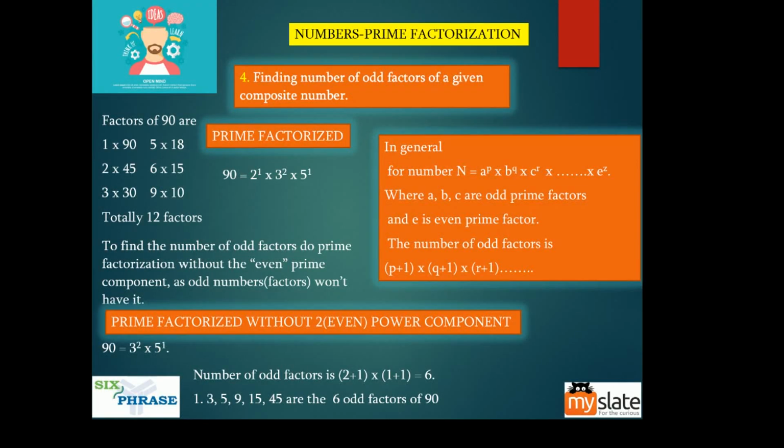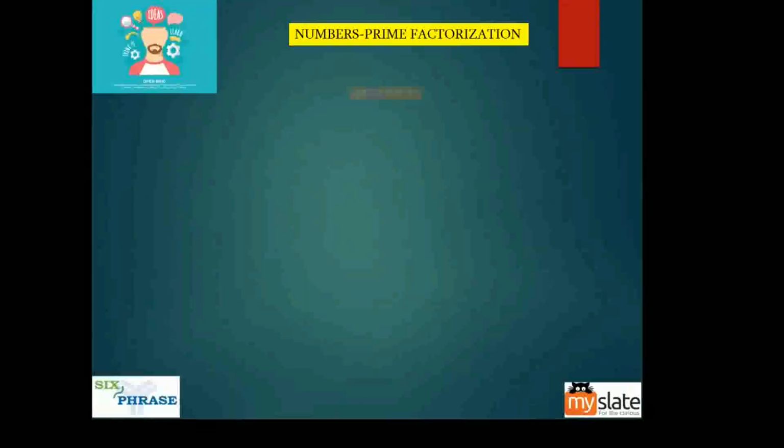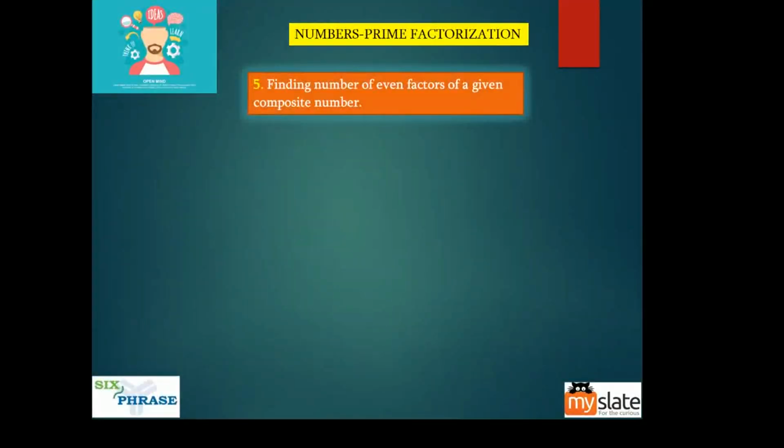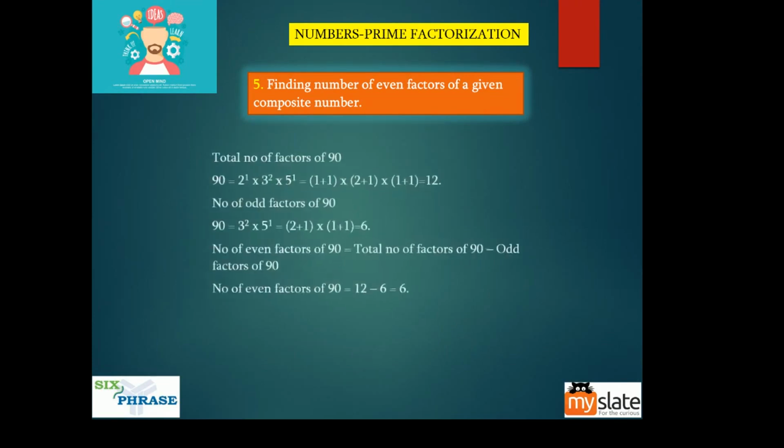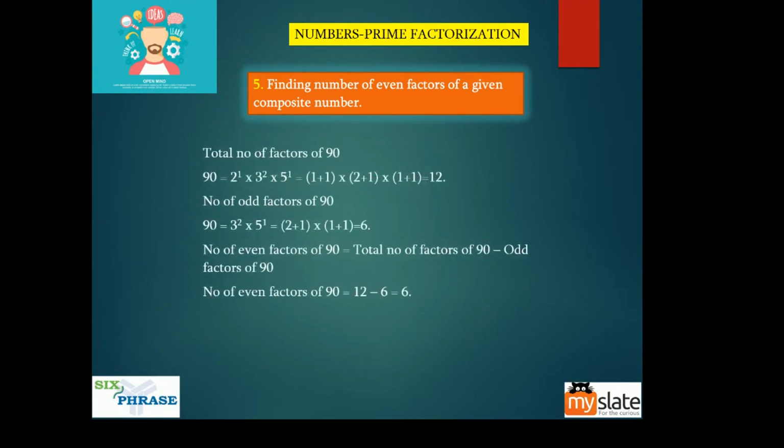Now finding the number of even factors of a given composite number. Now we have a direct formula, but I don't want to give it to you and confuse you right now. Let us take 90 itself for example. How do you find the total number of factors? Do this prime factorization: 1 plus 1, 2 plus 1, 1 plus 1. So 12. Totally, there are 12 factors of 90. This 12 factors is a combination of what, guys?